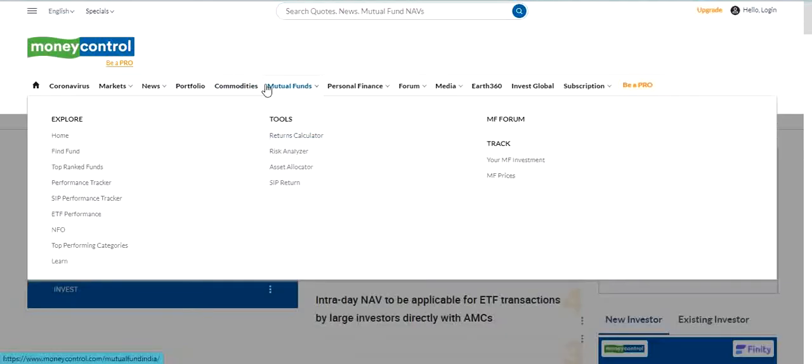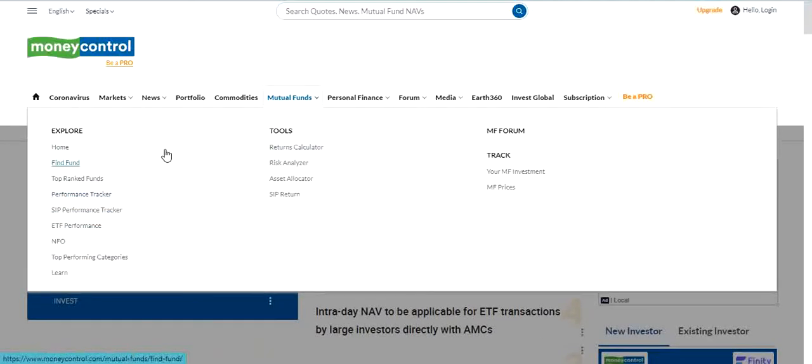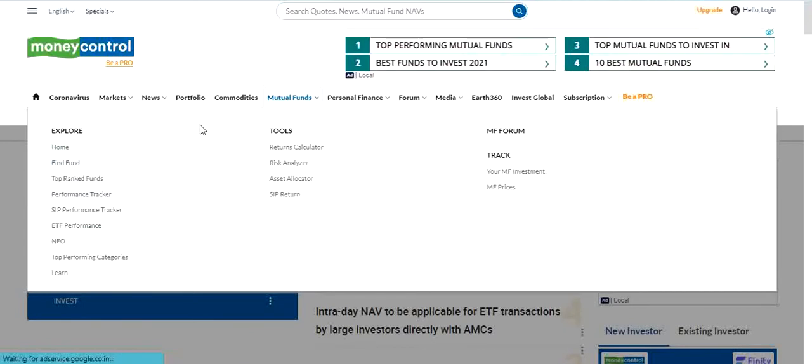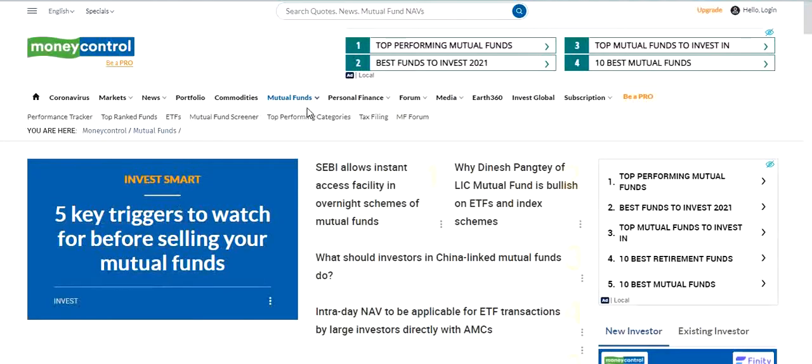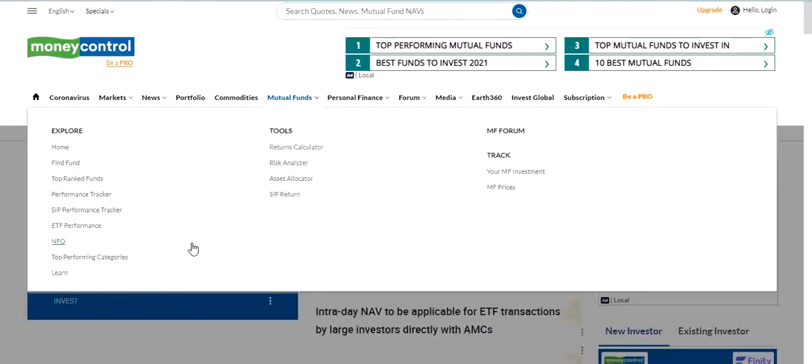The next section is mutual funds. All mutual fund related news and activities we can see on this website. If you are a mutual fund holder, this website is really helpful for you. We can see here home, find fund, top ranked funds, performance tracker, SIP performance tracker. So all mutual fund related activities. They gave one separate section for mutual funds also.